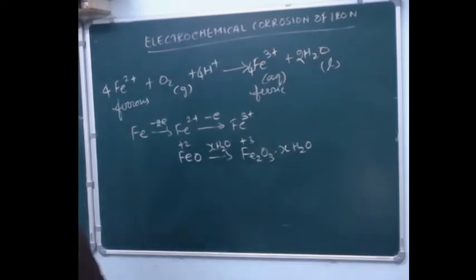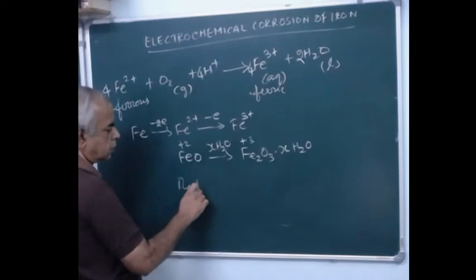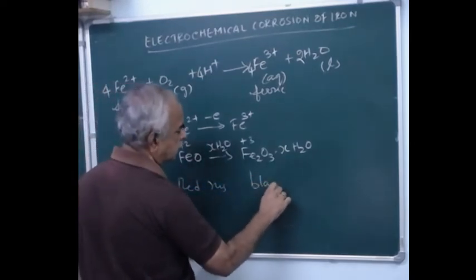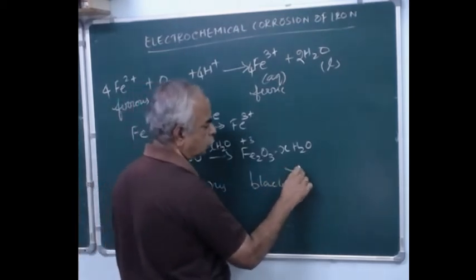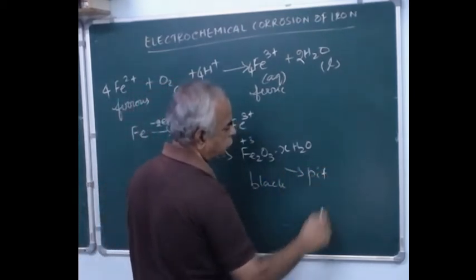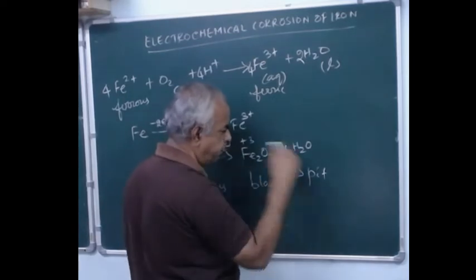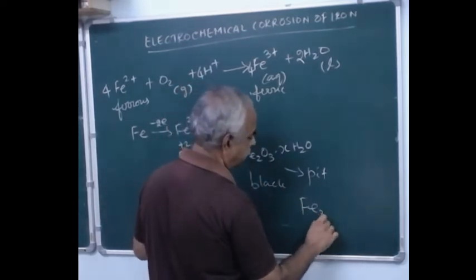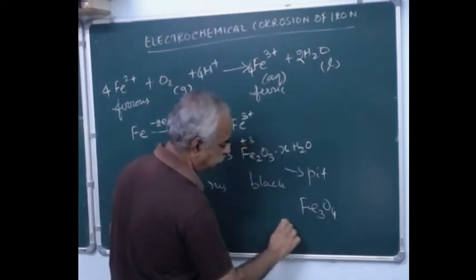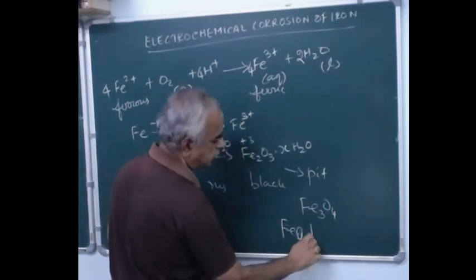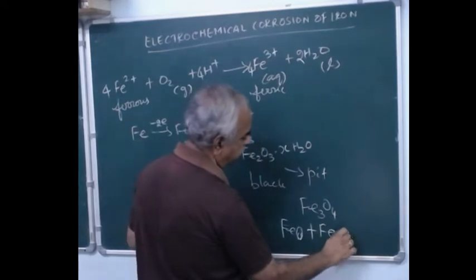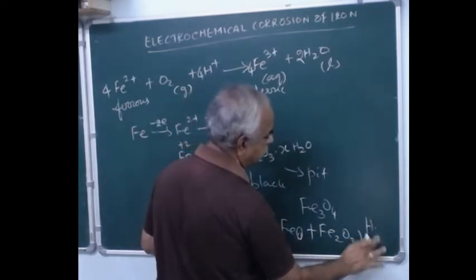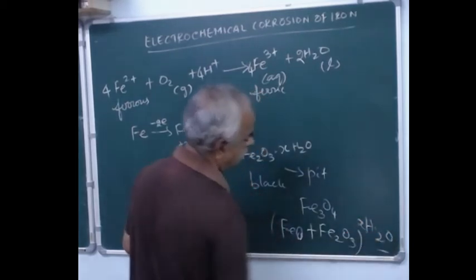And in fact this may be the red rust, and it can become a black rust, and it can further become pitted corrosion also. Now it can even become ferroferric oxide like Fe3O4, which is the combination of FeO plus Fe2O3, and it can have a hydrated form also, with X moles of water, okay.